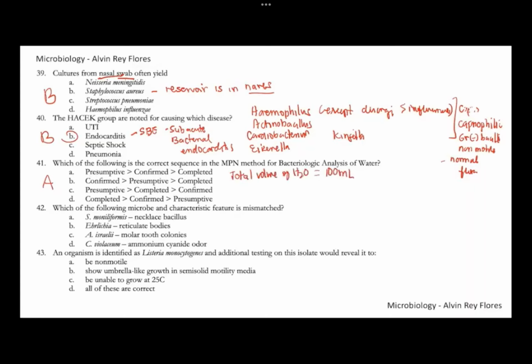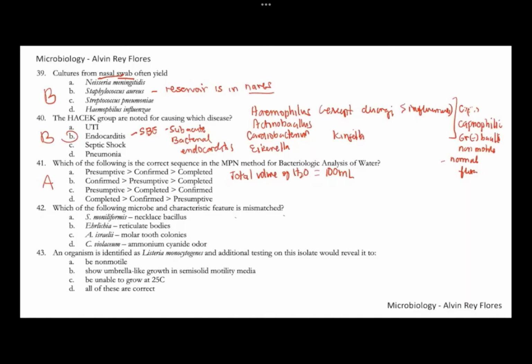In the MPN method, we are detecting if the water sample is fecally contaminated, and the representative organism to determine that there is fecal matter in the water sample is Escherichia coli, or E. coli. So that's the indicator bacteria. Meaning if there is detection of E. coli in your water sample, it indicates it is fecally contaminated. Number 41, letter A.